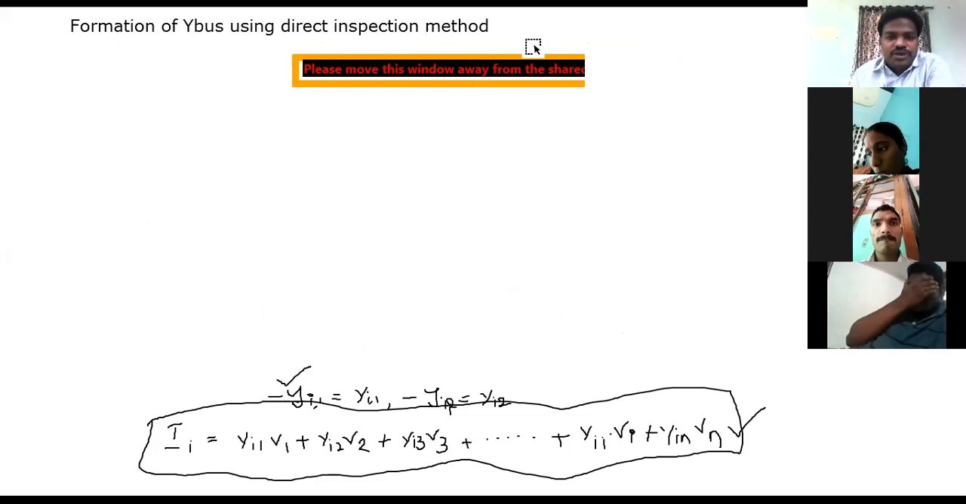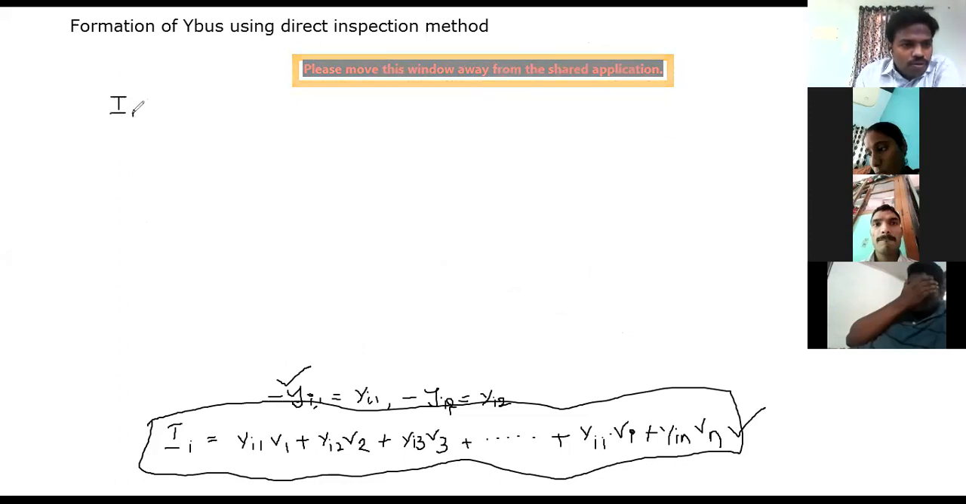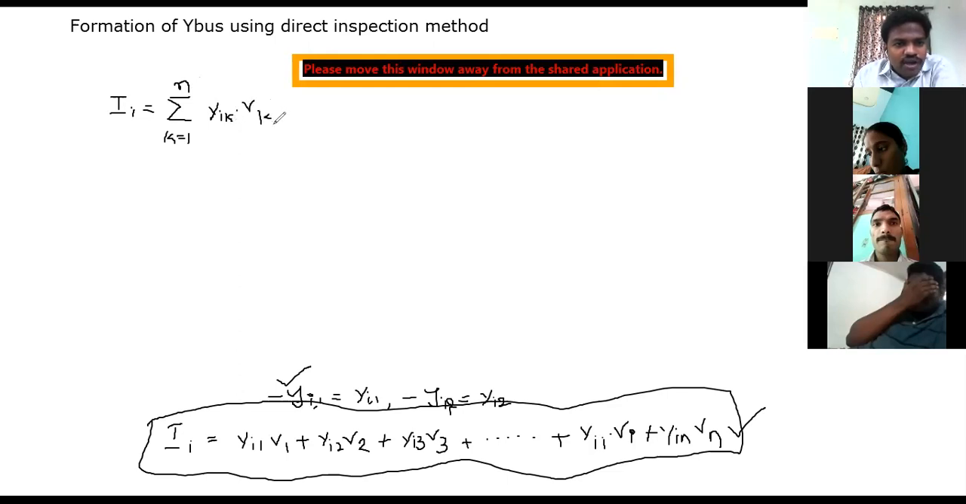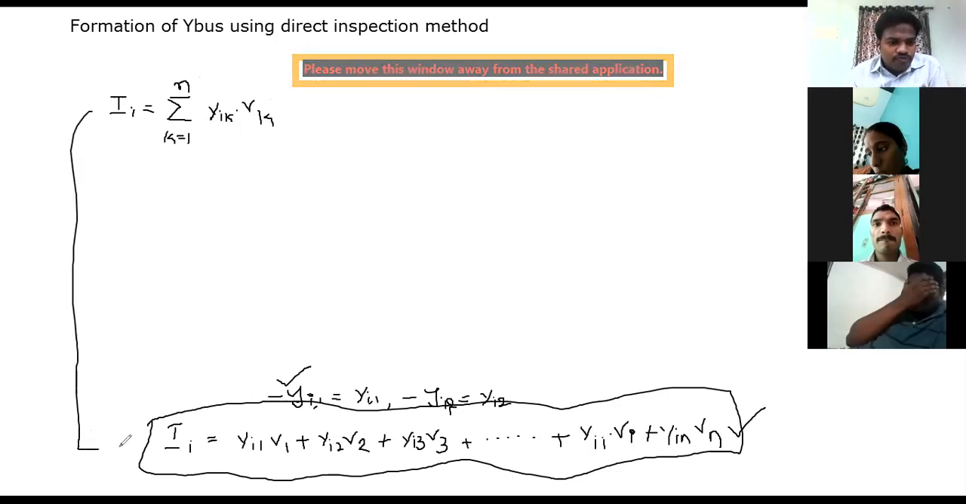Now the generalized expression is I_i equals sigma k equals 1 to n, Y_ik into V_k. Now let us verify whether it is correct or not. So this is the generalized expression that comes from this one. So this is the generalized expression for this form.